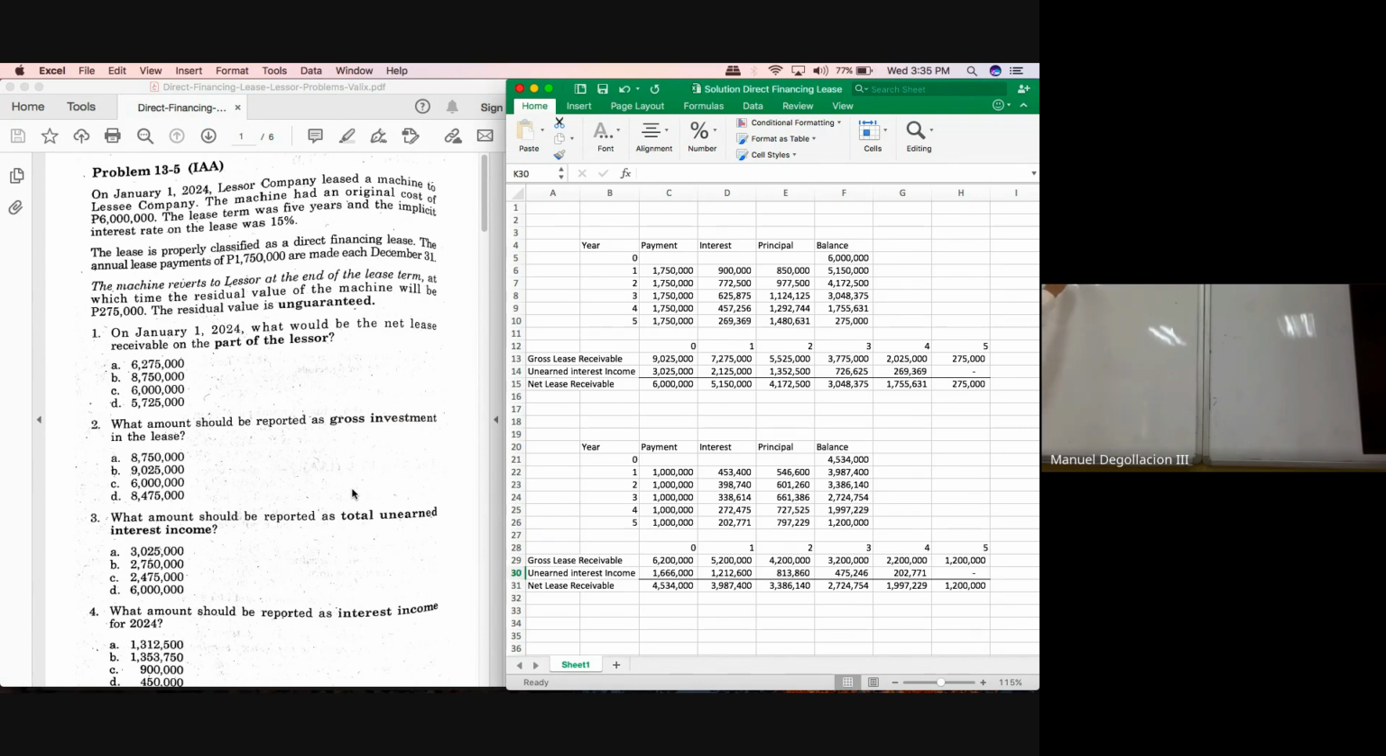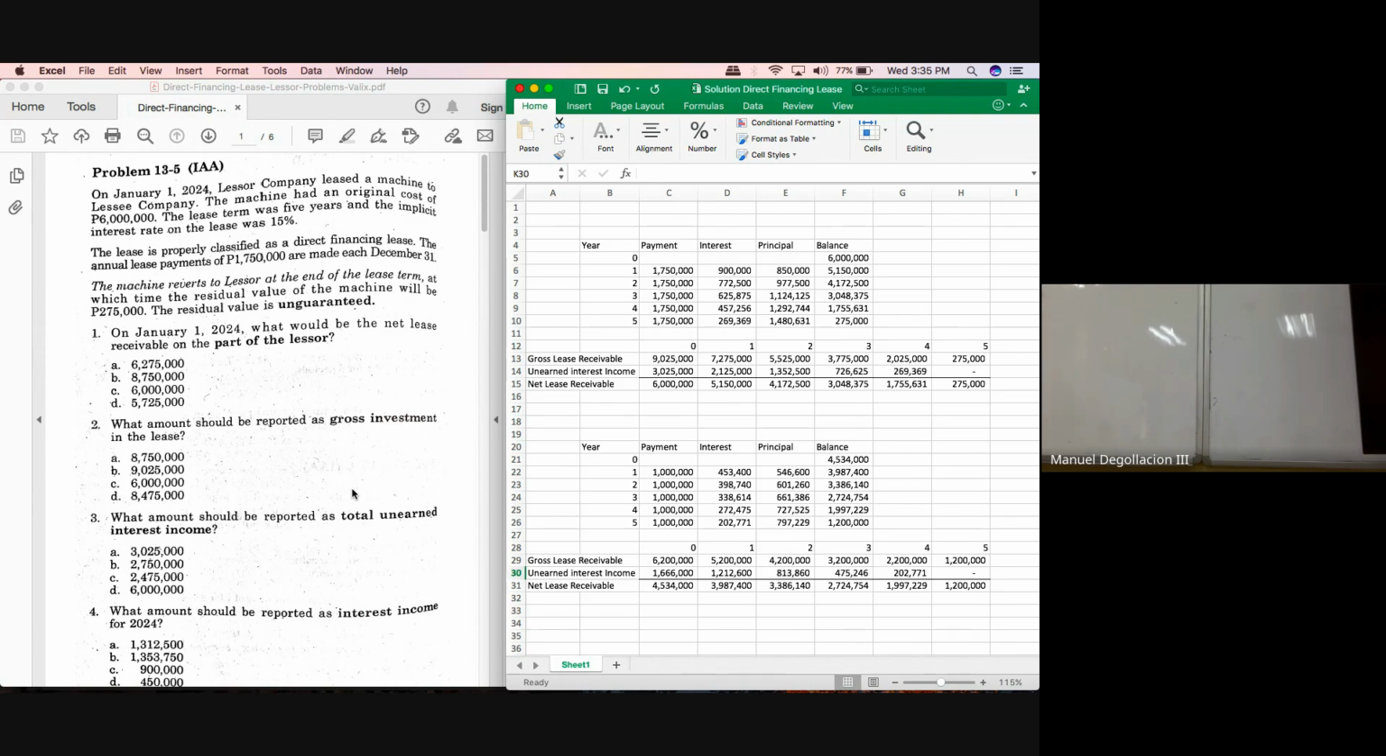On year 0, the balance of the receivable is still 6 million net lease receivable. On year 1, what happened? We will receive payment of 1,750,000. And then we've computed that because of the balance of 6,000,000, we will have interest of 900,000. That means out of the 1,750,000 collection, 850,000 would be treated as a payment of the principal.